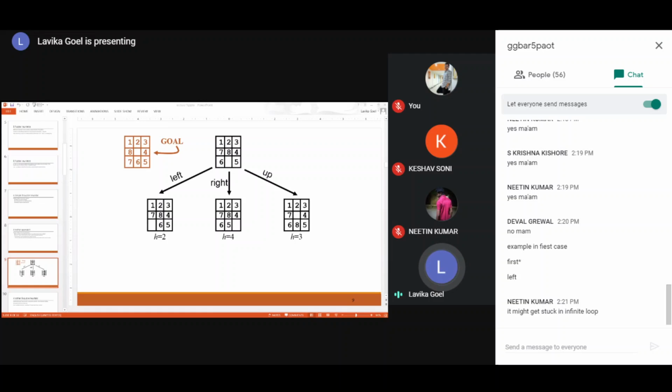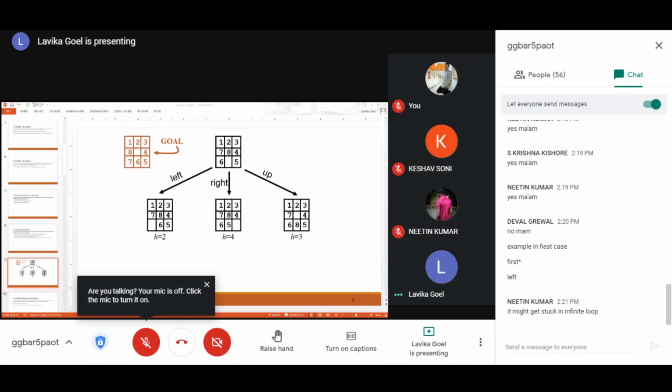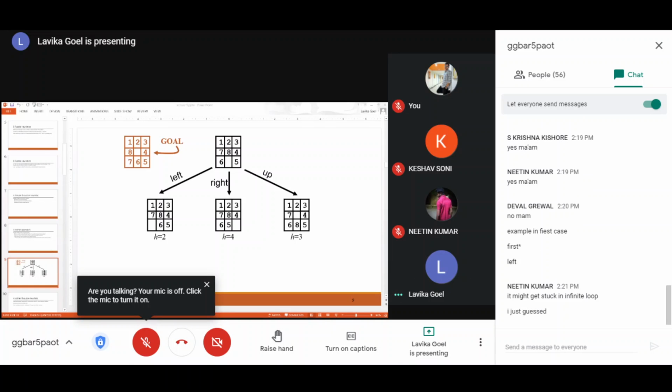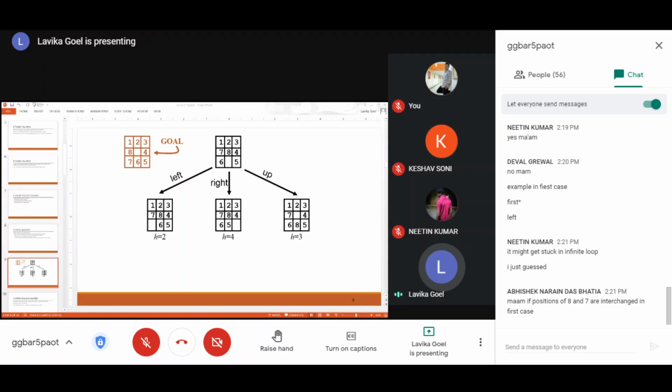Nitin, can you answer? Okay, that was a guess, no problem, that is also correct. What can happen is that the positions of 8 and 7 are interchanged in the first case.